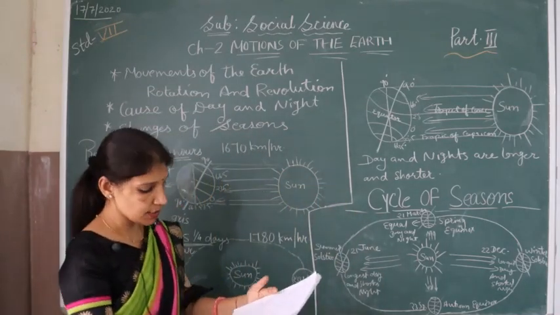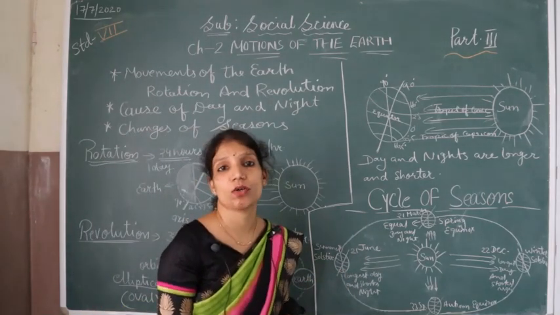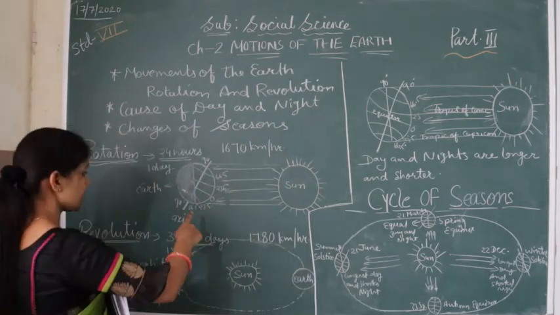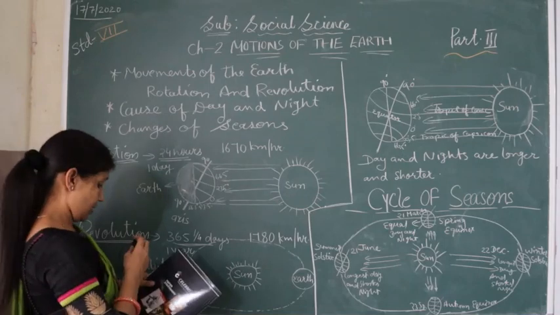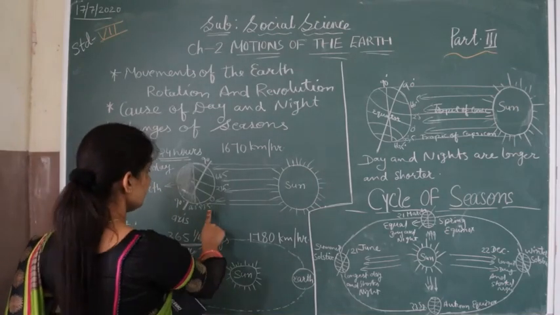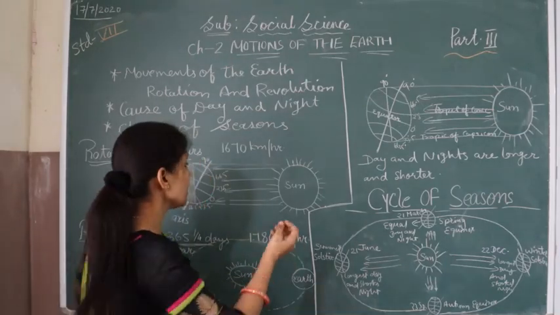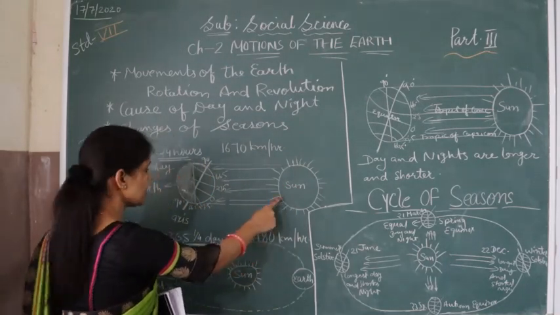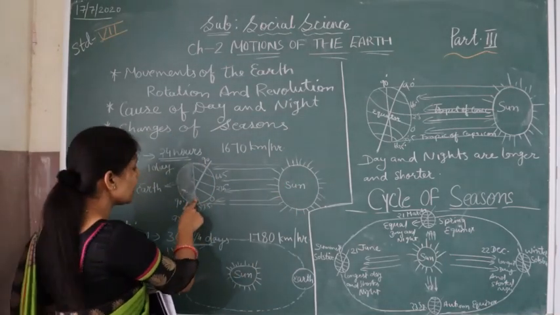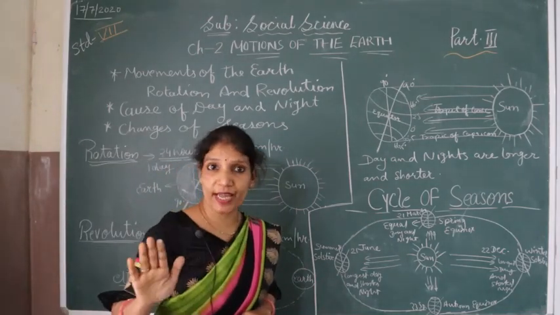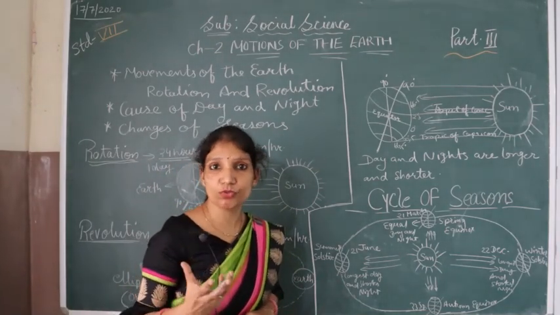Now the question is how the days and the nights are caused. For that we can see this diagram to understand the concept. The sun faces the earth. The earth is not flat or rectangular, it is round in shape.